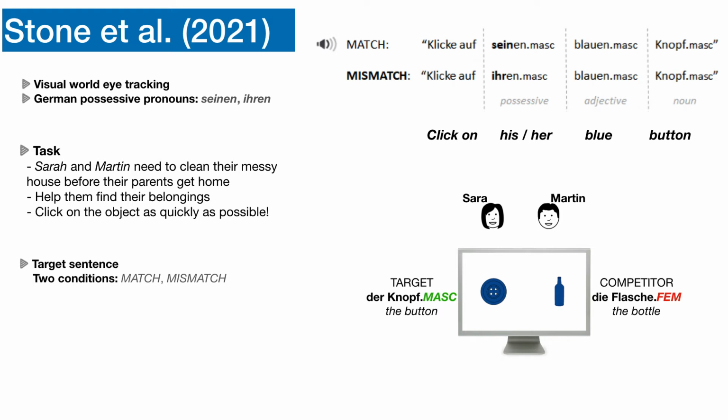The experiment consisted of two conditions, match condition and mismatch condition. In the match condition, both the antecedent of the possessive pronoun and the possessum had the same gender, as in his button, where Martin and button both are masculine. In the mismatch condition, the two had different genders, as in her button, where the antecedent Sarah is feminine but the button is masculine.